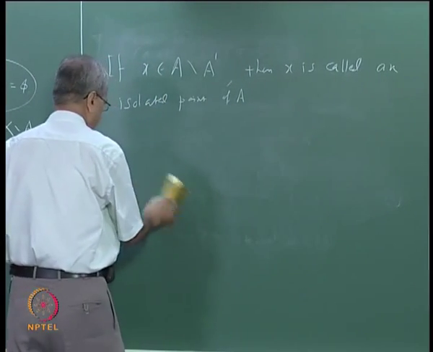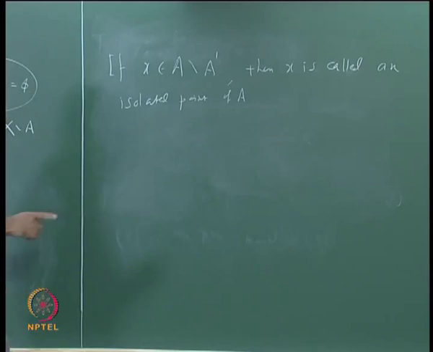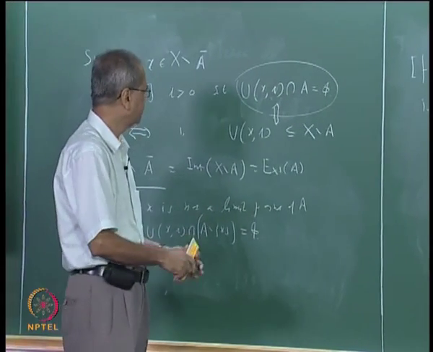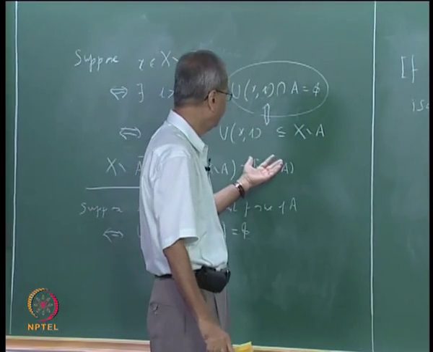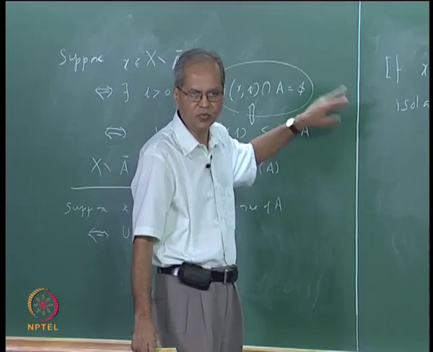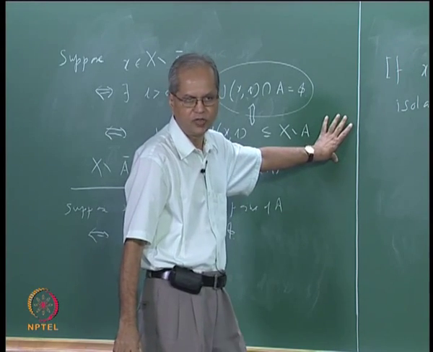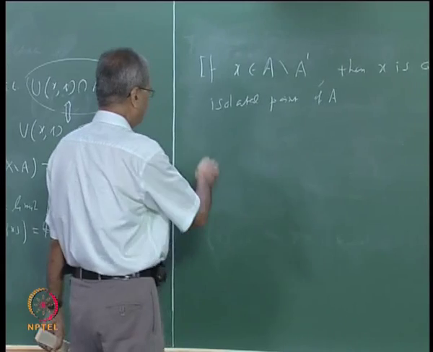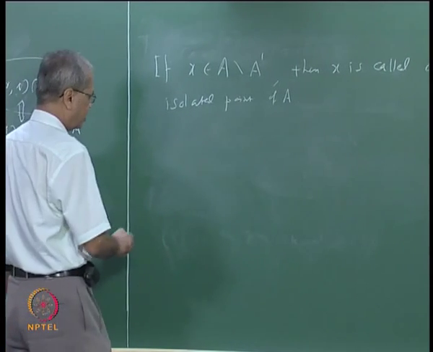Alright. So what are the definitions that we have seen? Closure point, limit point and isolated point. If something is not a closure point, then it is an exterior point, and if something is not a limit point and it is a point of A, then it is an isolated point. I think it is better we take some example. Let us take an example from R.